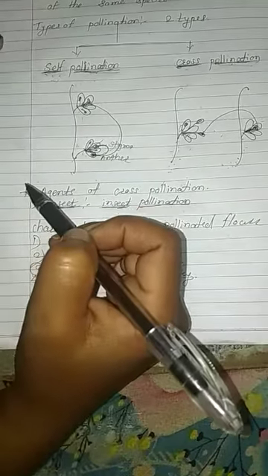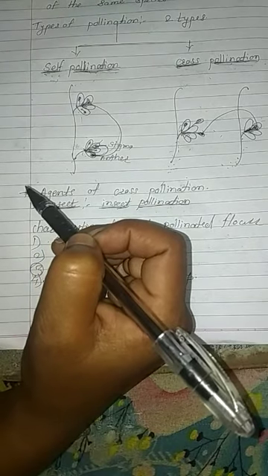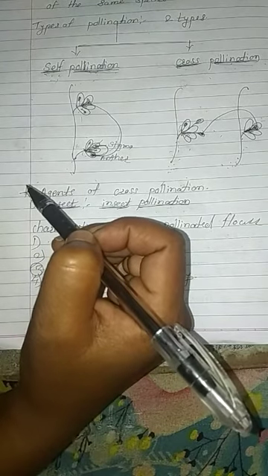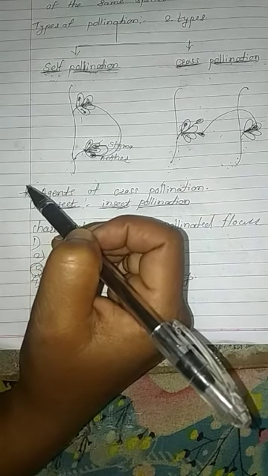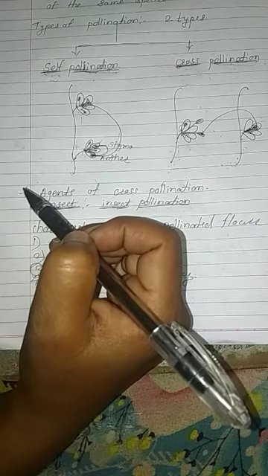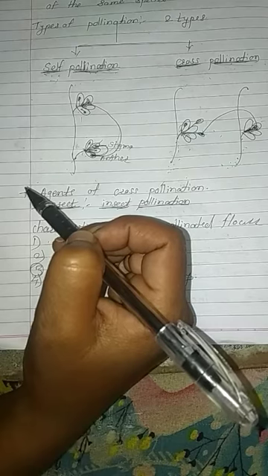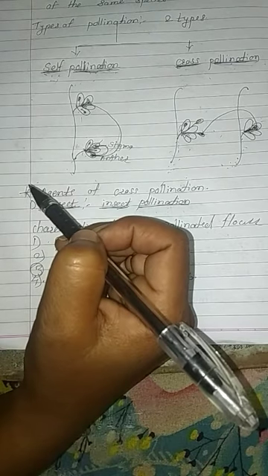With the help of insects, the pollen grain is transferred from anther to stigma. This is called insect pollination. Some characteristics are required in the flower so that the insect is attracted towards it.